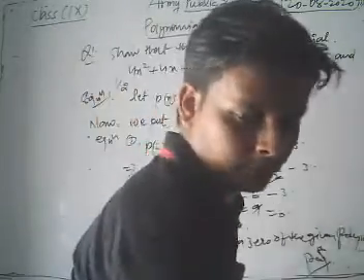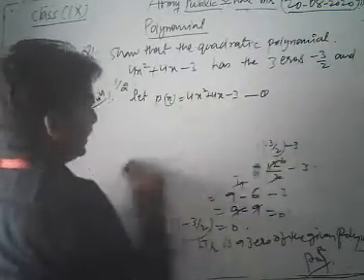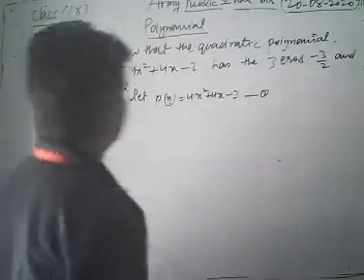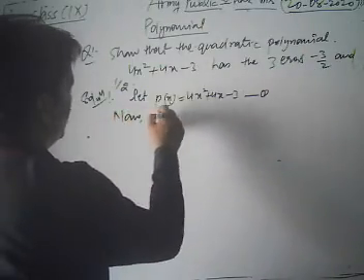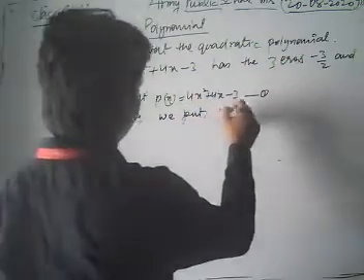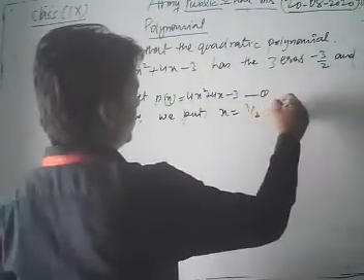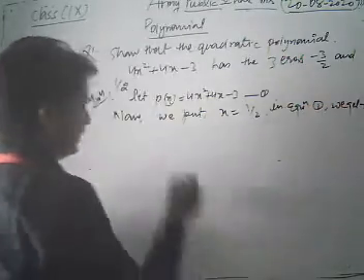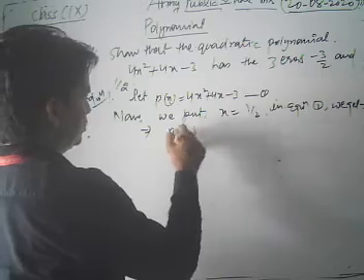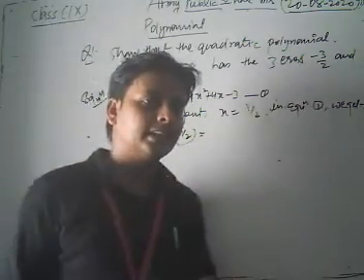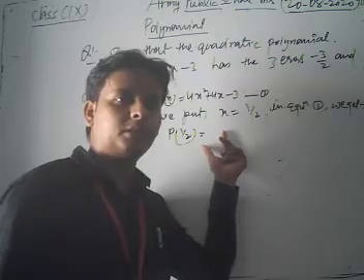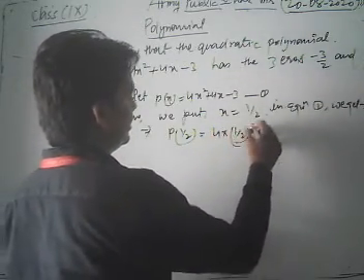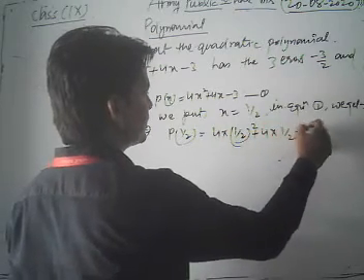Okay, in the same way we can solve, we take 1 by 2. Now we put x is equal to 1 by 2 in equation 1. We get p of 1 by 2 is equal to what? In this question we replace x by 1 by 2. Now 4 into 1 by 2 square plus 4 into 1 by 2 minus 3.